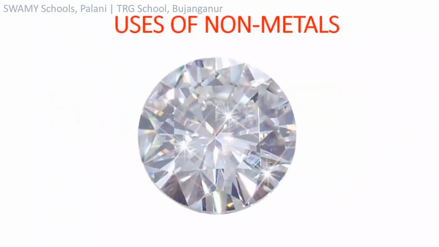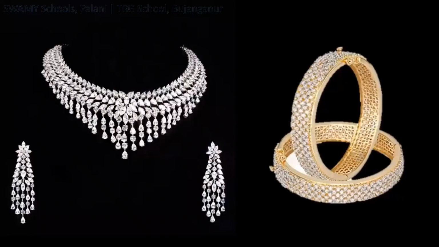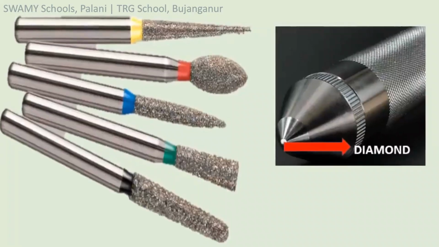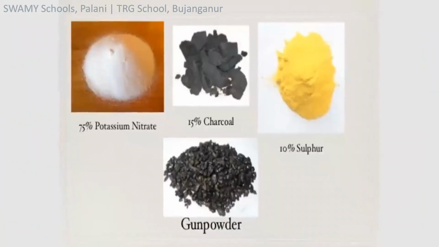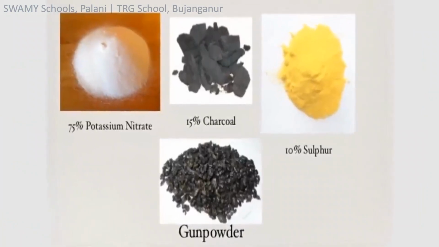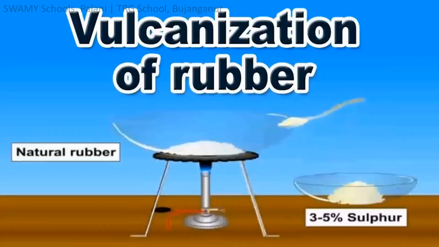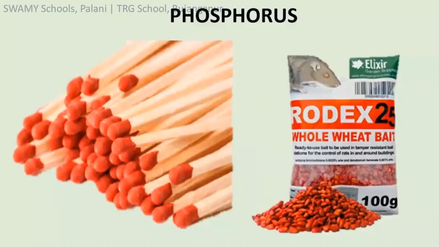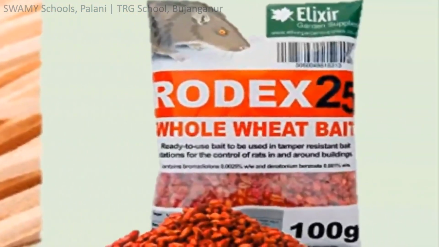Uses of non-metals. Diamond is used for making jewels, cutting and grinding equipments. Sulfur is used in the manufacturing of gunpowder and vulcanization of rubber. Phosphorus is used in matches, rat poison, etc.